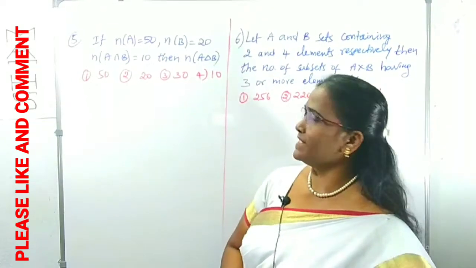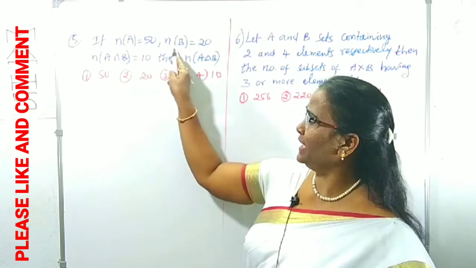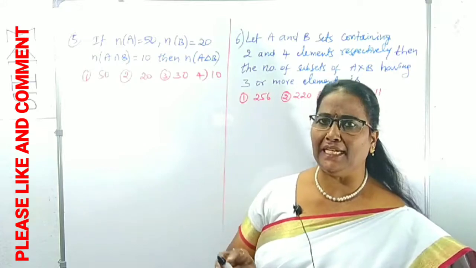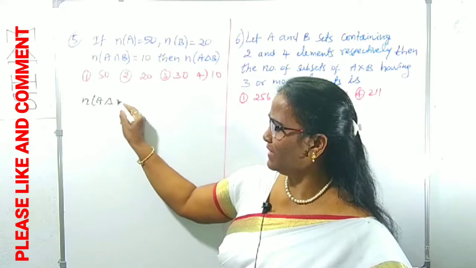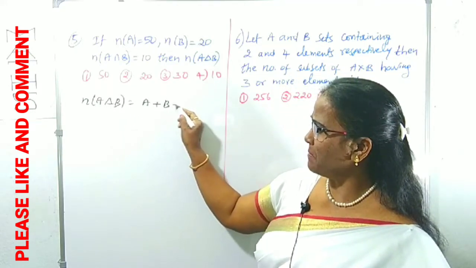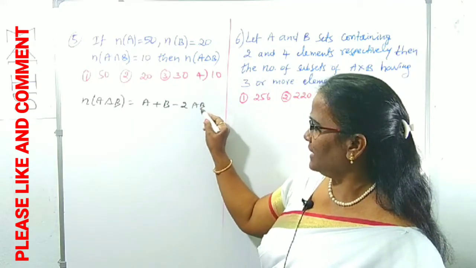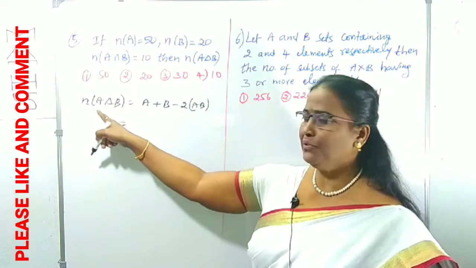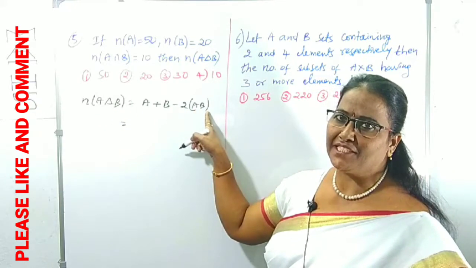See questions number 5 and 6. What is given in question number 5? If n of A is 50, n of B is 20, n of A intersection B is 10, then what is n of A delta B? n of A delta B is given as n of A plus n of B minus 2 times n of A intersection B. Directly I am taking this here for easiness.